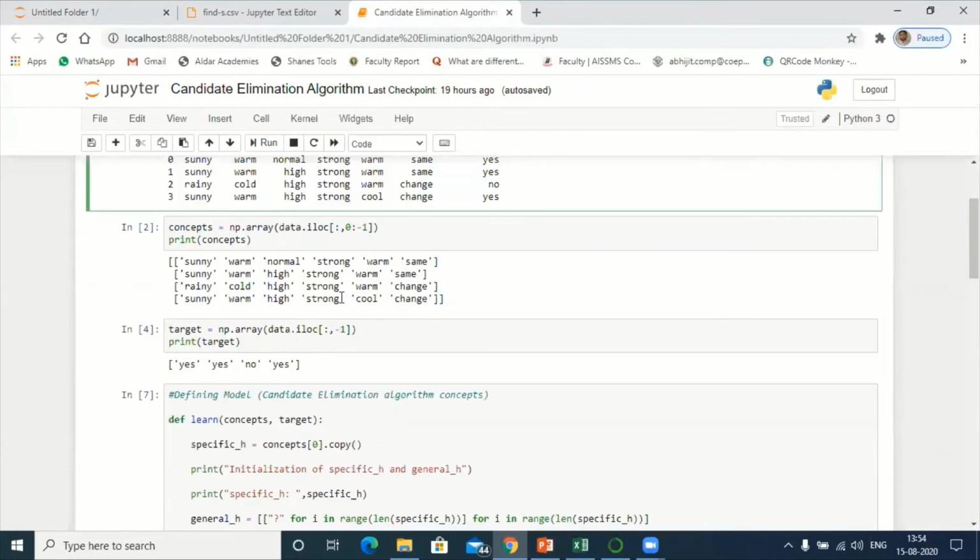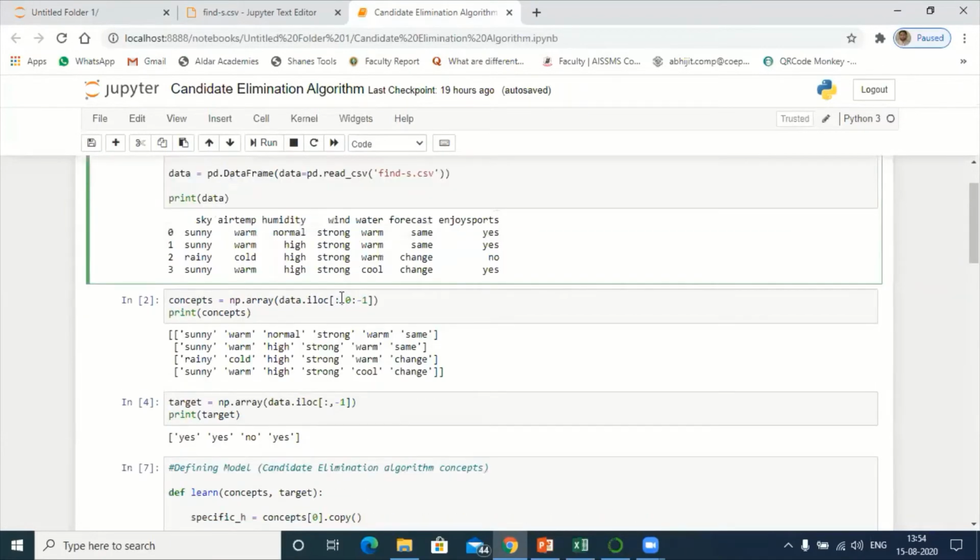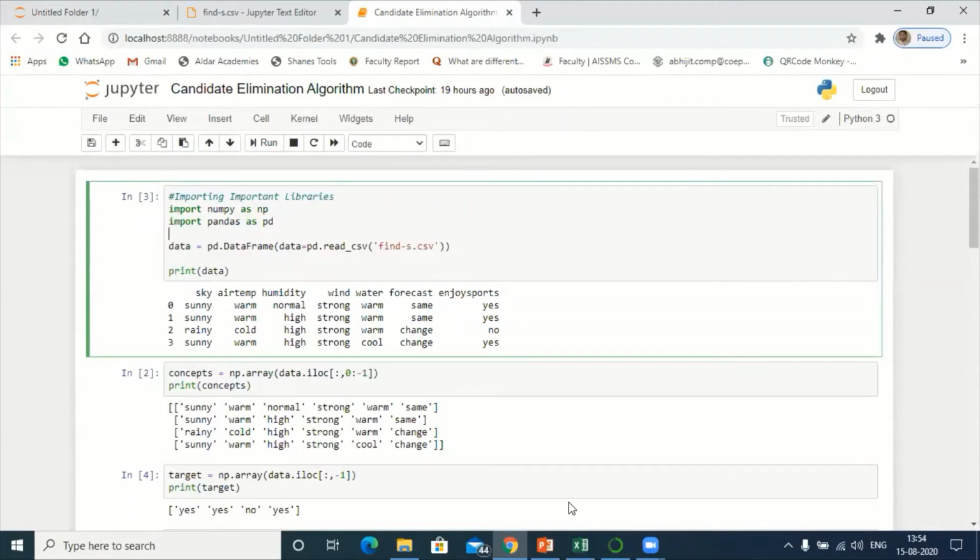But before that, let's dive into the algorithm and see how exactly the algorithm works here. Let me share that slide also first. One second.